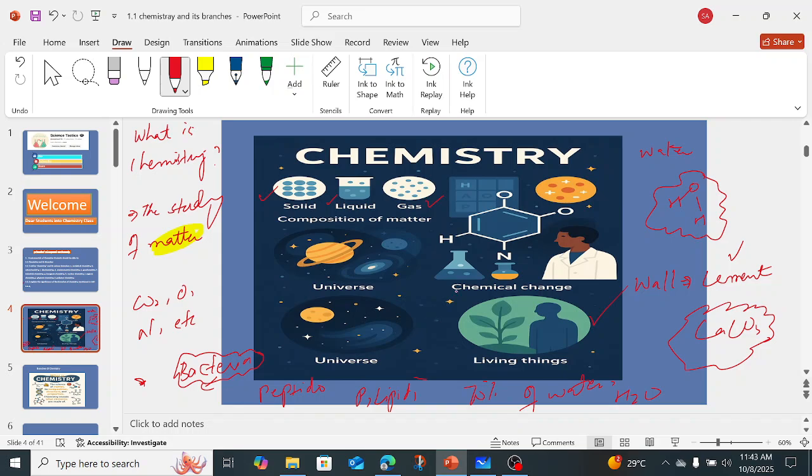And bioelements combine together to form micromolecules, and micromolecules together form the macromolecules, like the proteins, like the carbohydrates, like the fats, like the lipids.